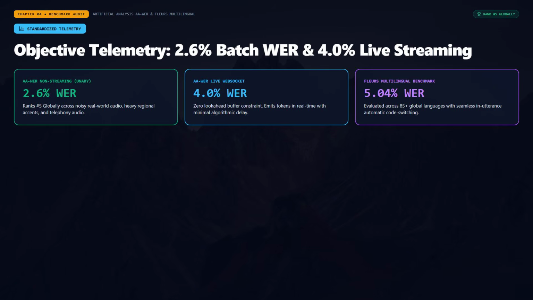Now let's examine the objective telemetry published on the Artificial Analysis Word Error Rate Index and the academic FLEURS multilingual benchmarks.